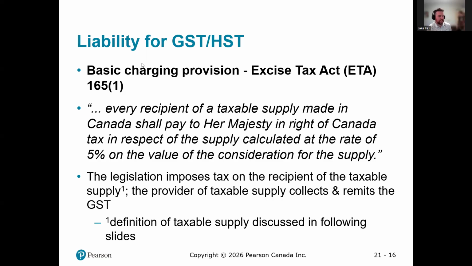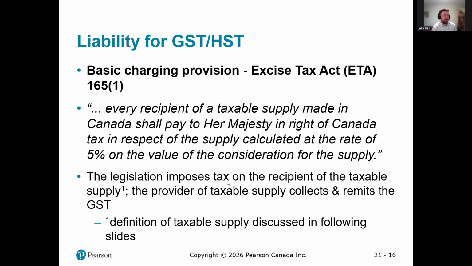Liability for GST, the basic charging provision: every recipient of a taxable supply made in Canada shall pay to Her Majesty in right of Canada tax in respect of the supply calculated at the rate of 5% on the value of the consideration for the supply. The supply is the legal term for a good or service that was provided to you, the customer. So the government will collect 5% of the value, pretty much the dollar value of the item you've purchased, whether that was a product or a service.